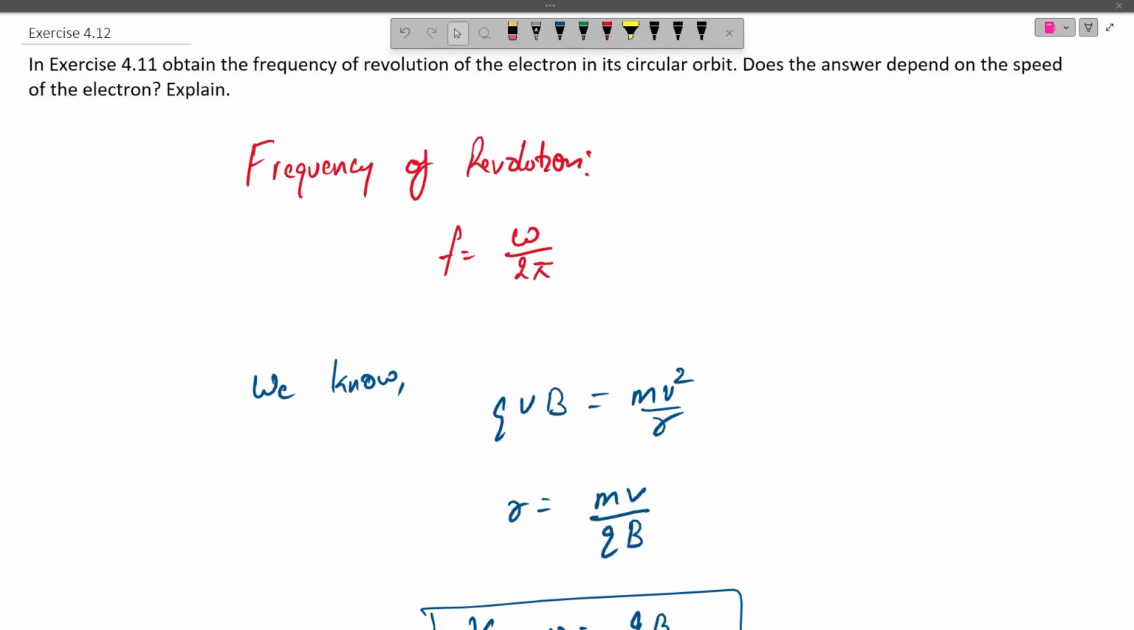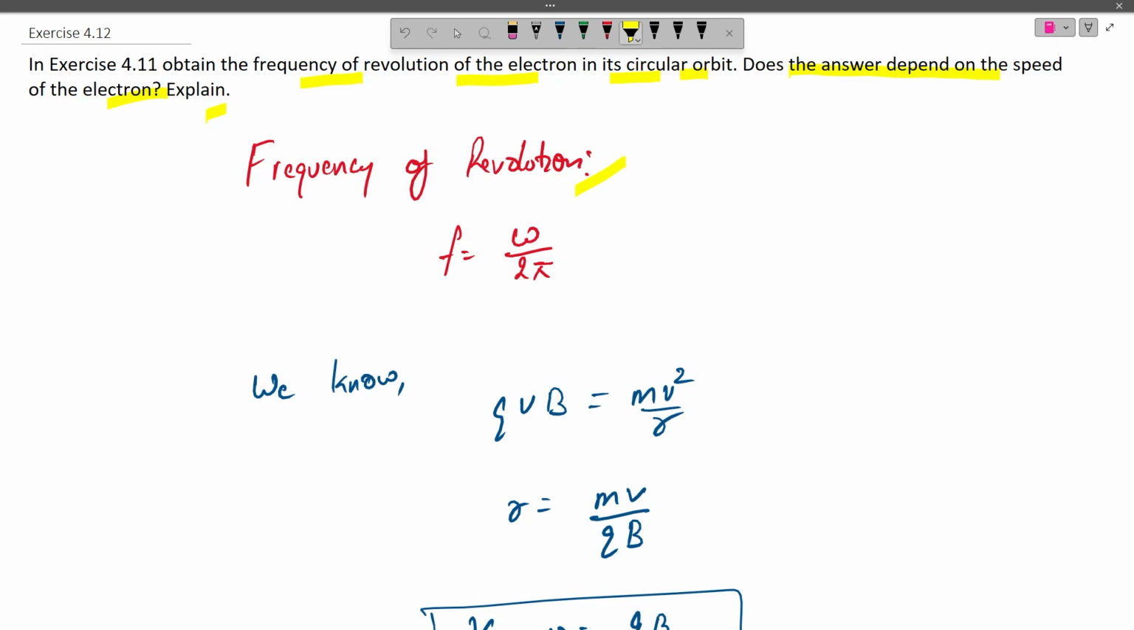The question says that in exercise 4.11, obtain the frequency of revolution of the electron in its circular orbit. Does the answer depend on the speed of electron? Explain. Now we have to obtain here the frequency of revolution from the previous question.